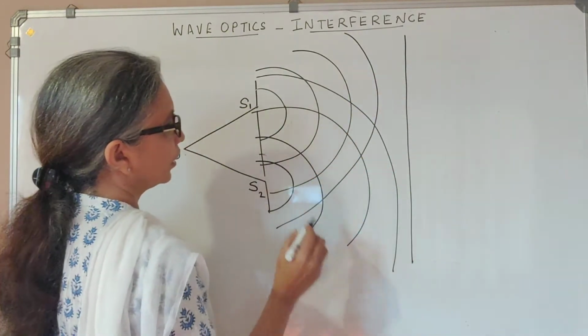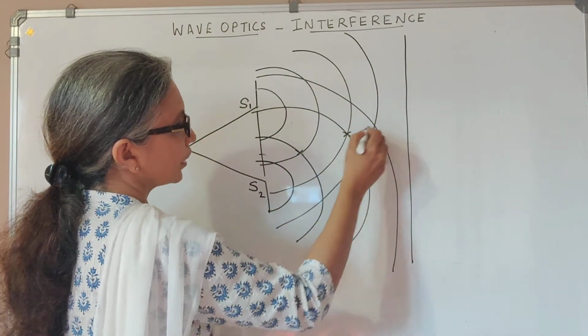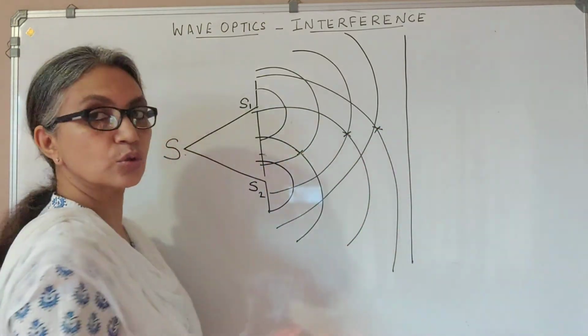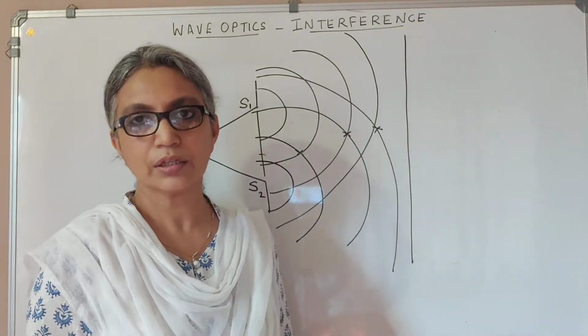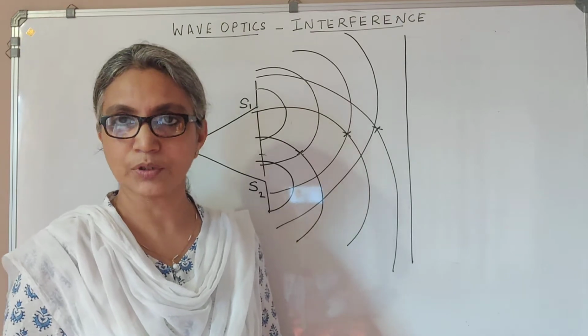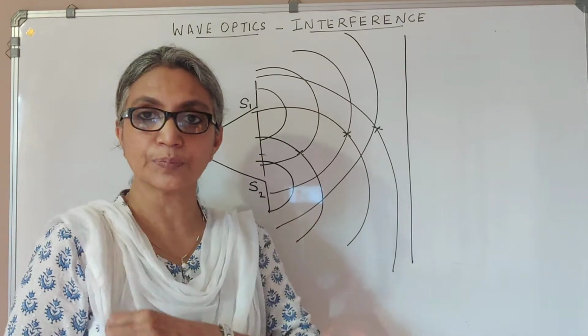If you keep a screen here, you will see there are points like this where two waves are superimposing each other. You have learned in class 11, in the chapter on waves, what you mean by the superposition principle.